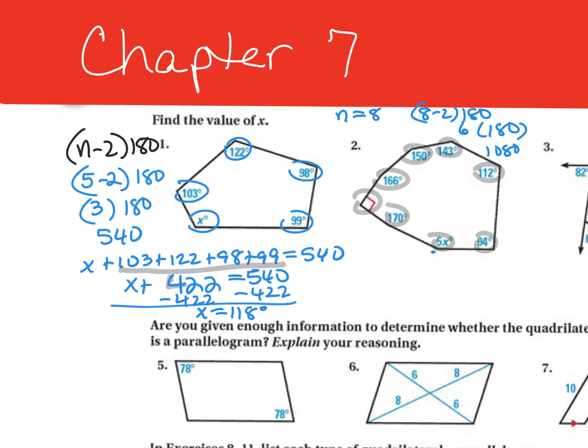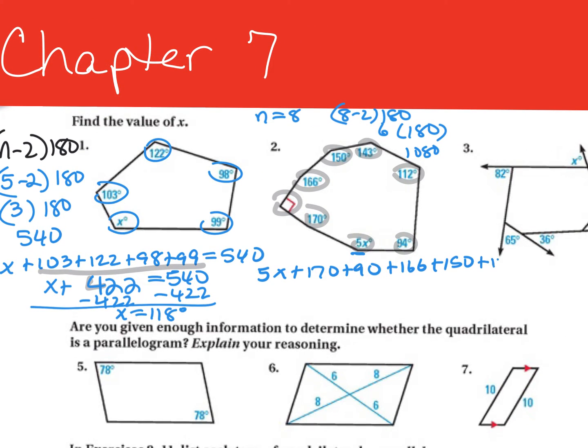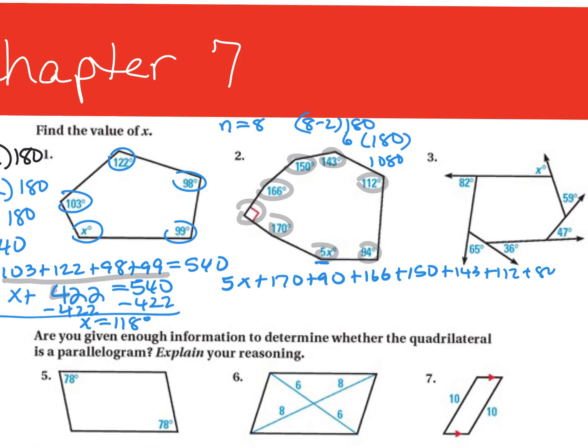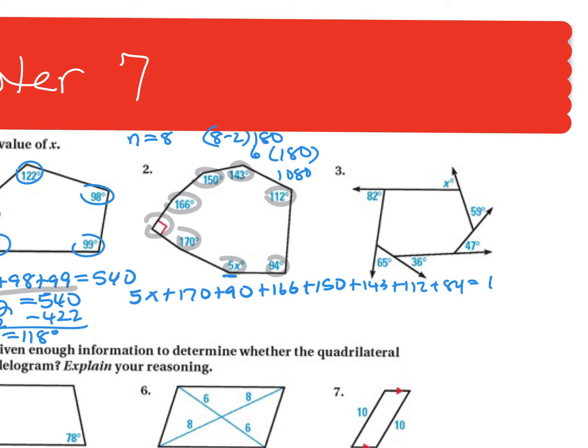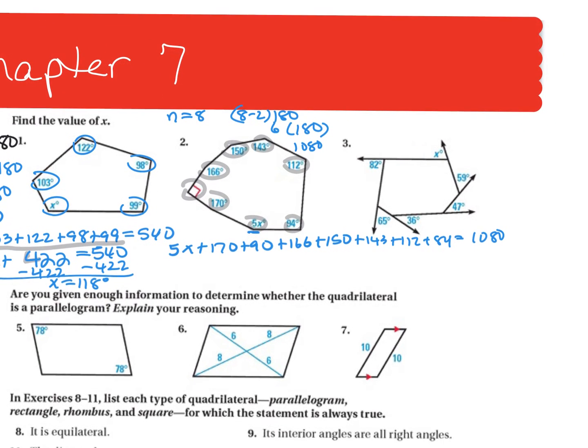So now I'm going to add up all of these. Doesn't matter where you start. I'll start with the 5x. So 5x plus 170 plus 90. I'm just going all the way around. Plus 166 plus 150 plus 143 plus 112 plus 84 equals 1080. I'm not going to give you a problem on the midterm with this many angles in it.